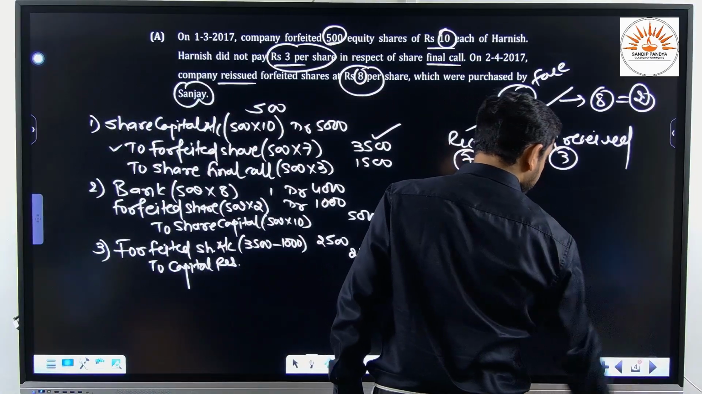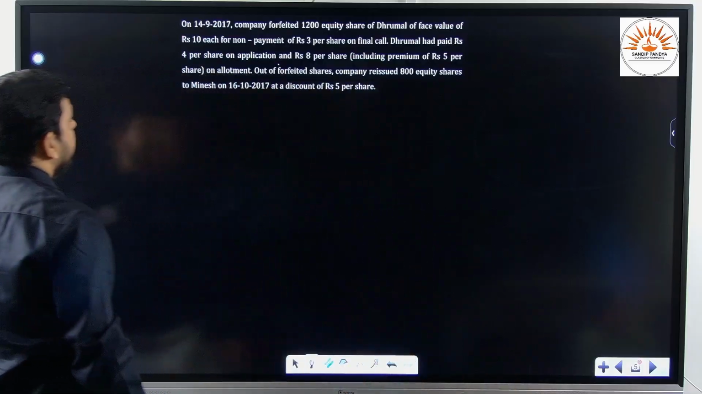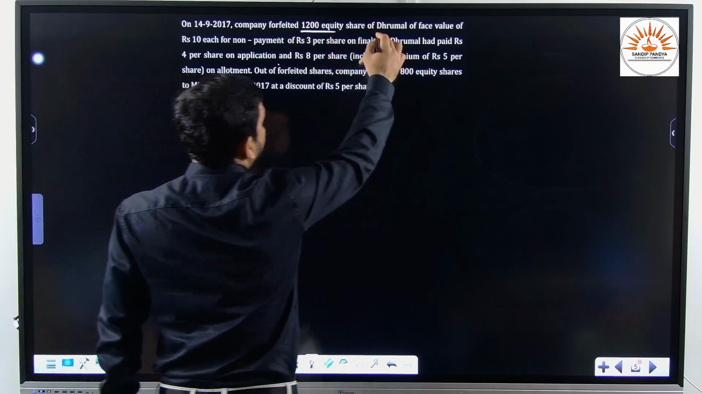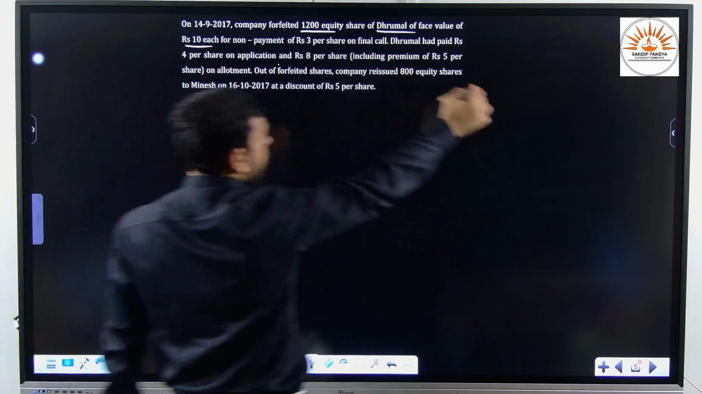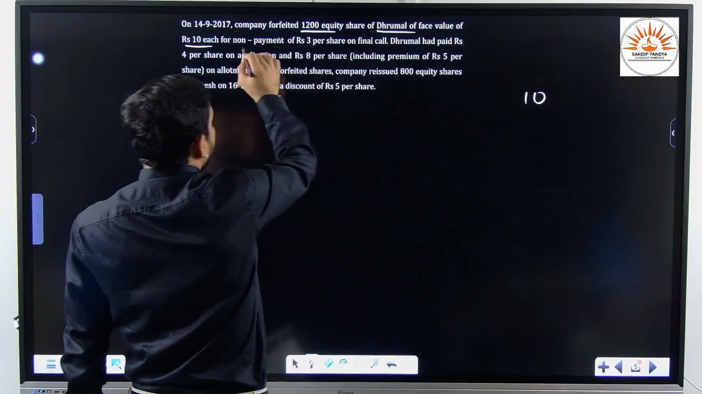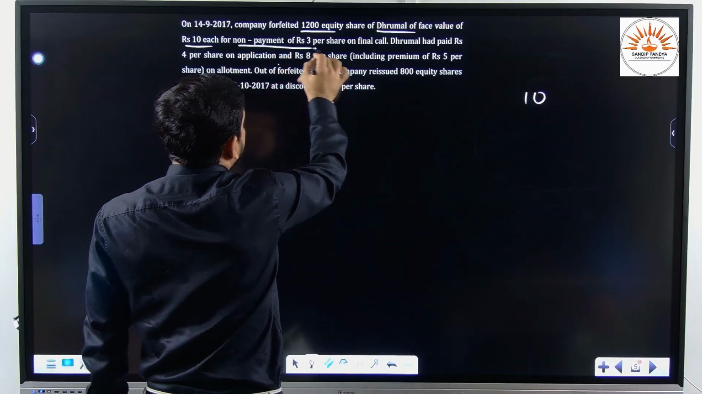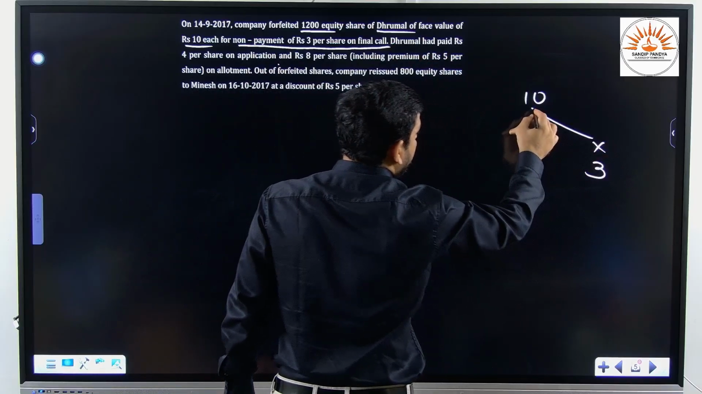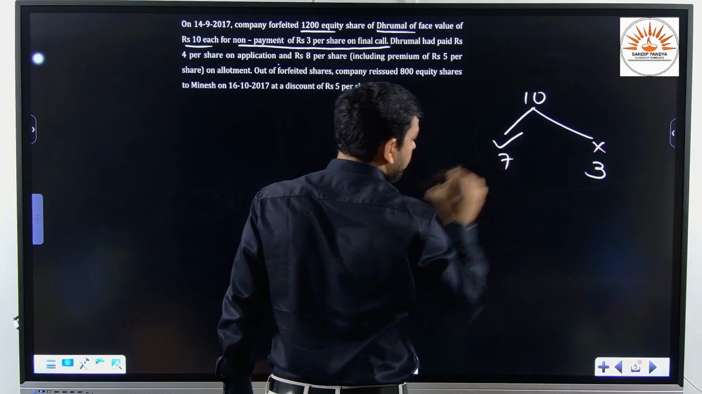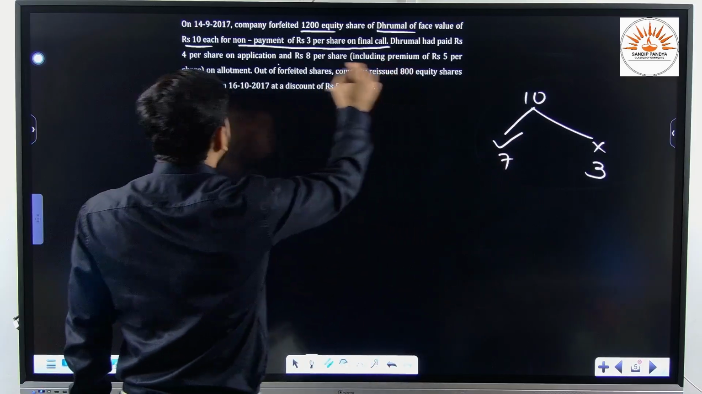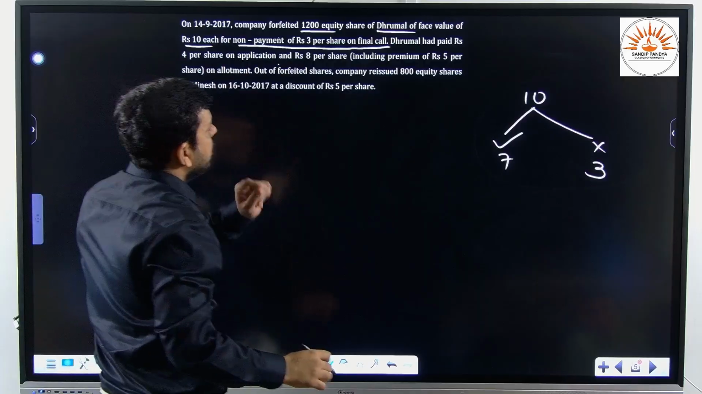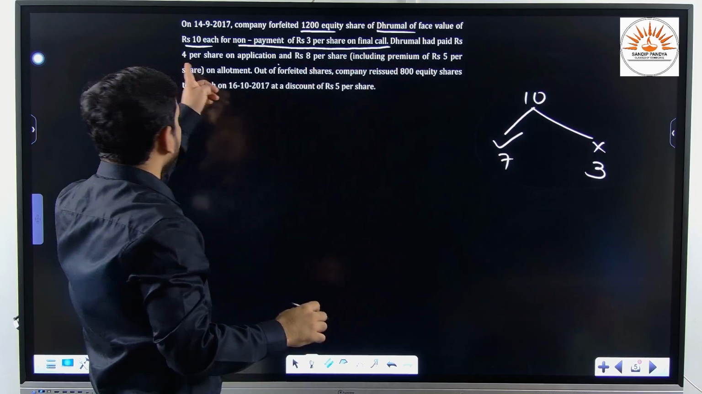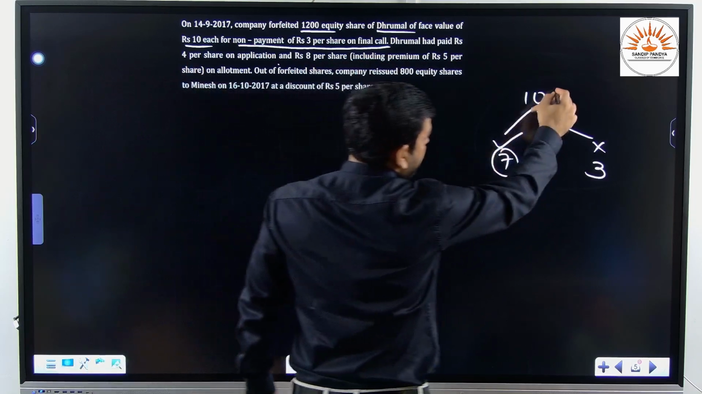Let's move to the next one. If we read it, on 14 September 2017, company forfeited 1200 equity shares of Drumal of face value rupees 10 per share. So let me show you here. 10 rupees is the face value, where he failed to pay 3 per share on final call. That means we are not receiving rupees 3. That means how much amount we have received from Drumal? Rupees 7. Drumal has paid 4 per share on application and 8 per share on allotment including 5. If we deduct 5 from 8, that is rupees 3, and 4, that is 7. So 5 rupees is a premium.